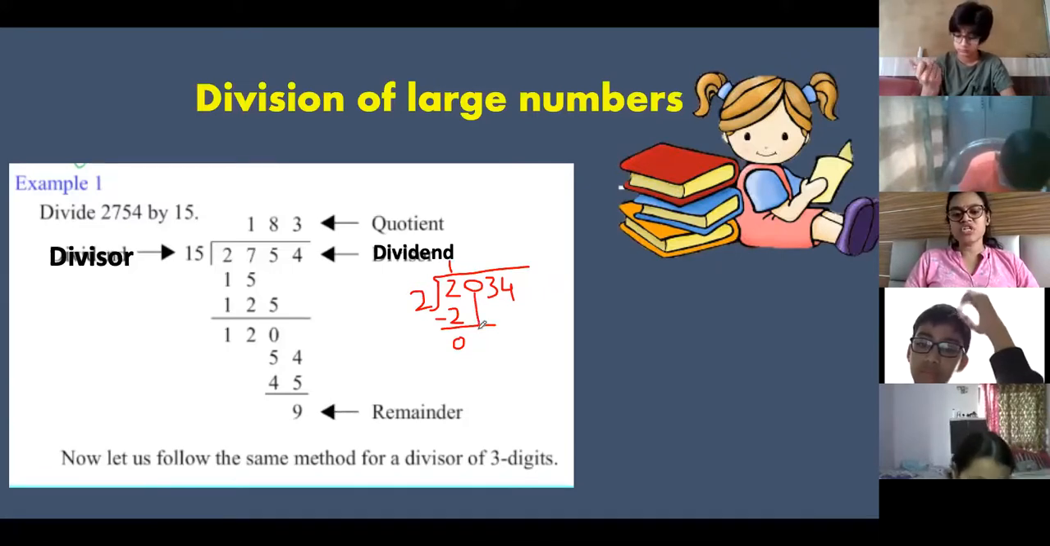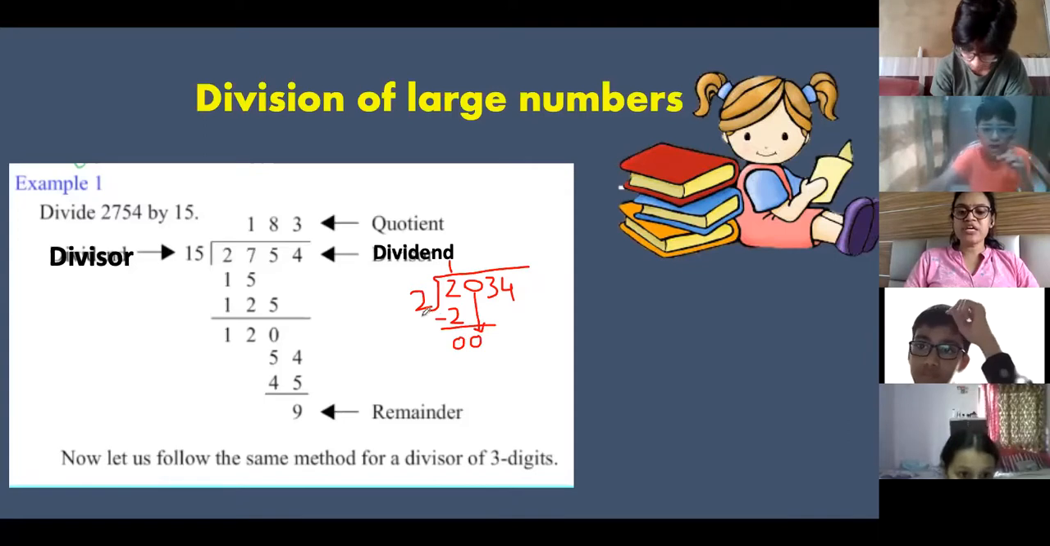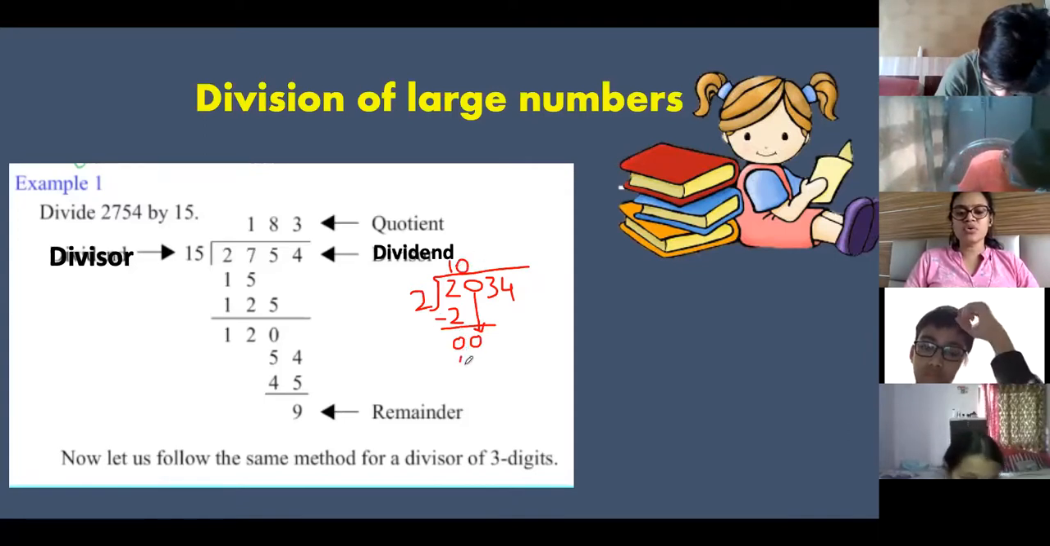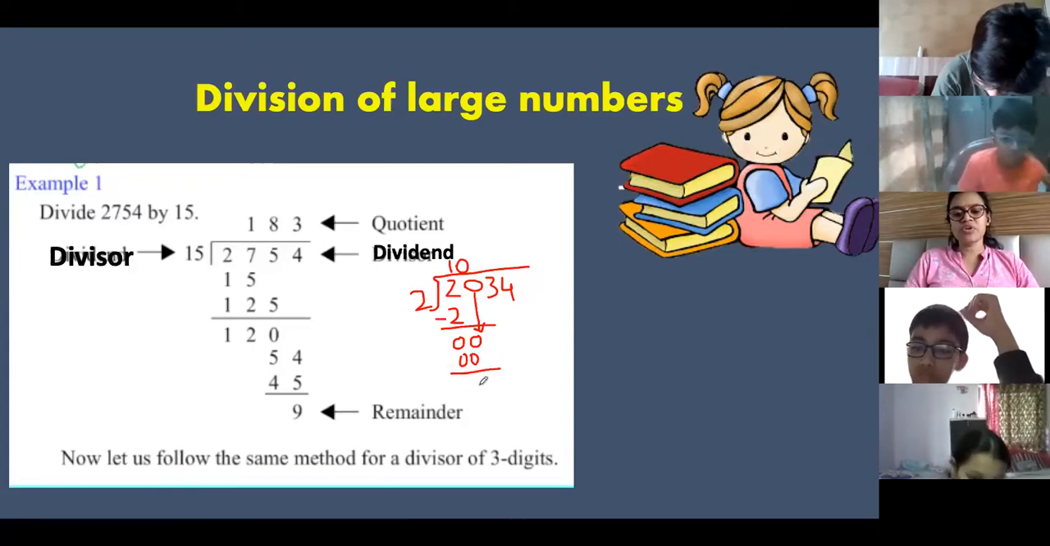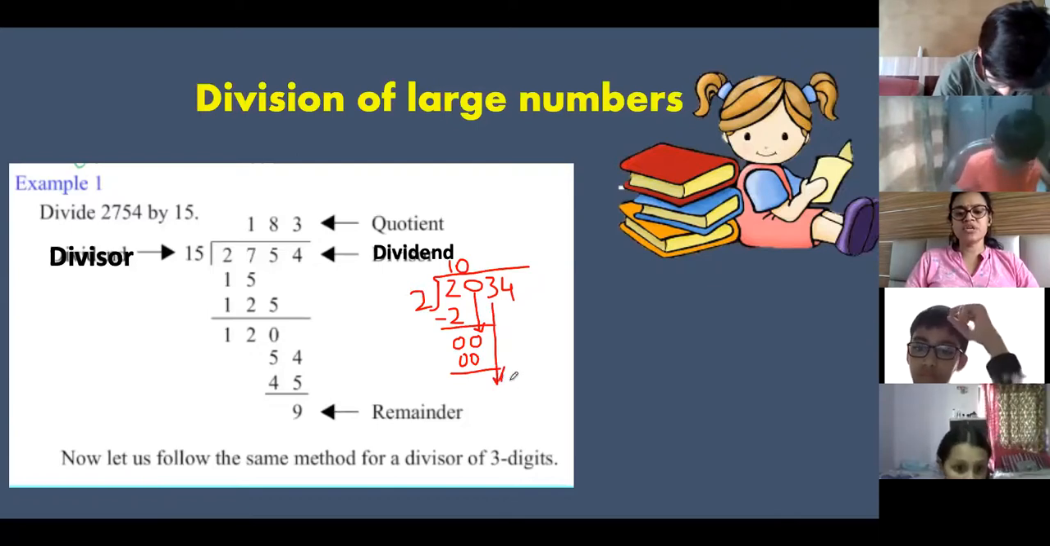What next digit will I bring over here? 0. Okay. 2 zeros are 0. Okay, so 2 zeros are 0 is fine. Now subtract it, you get a 0. So the next digit I'll bring is 3.